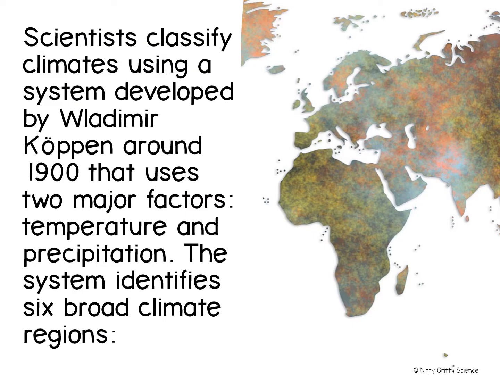Climates of Earth. In the 1900s, a scientist by the name of Vladimir Köppen developed a system to classify climates, and he classified the climates according to two major factors, temperature and precipitation. The Köppen system identifies 6 main climate regions: tropical rainy, dry, temperate marine, temperate continental, polar, and the highlands.